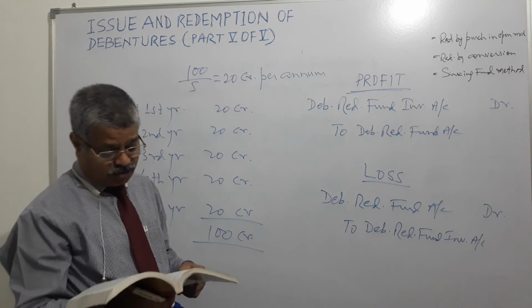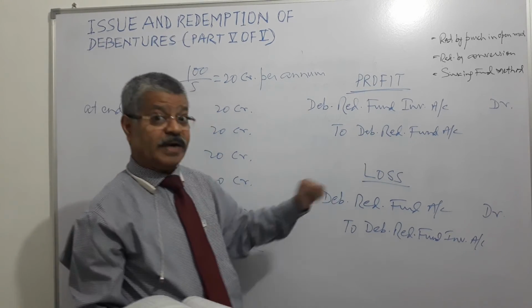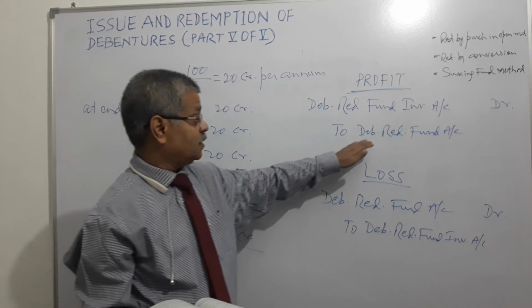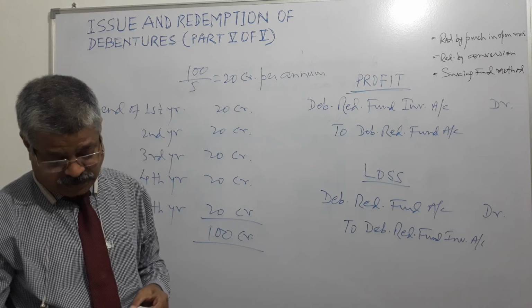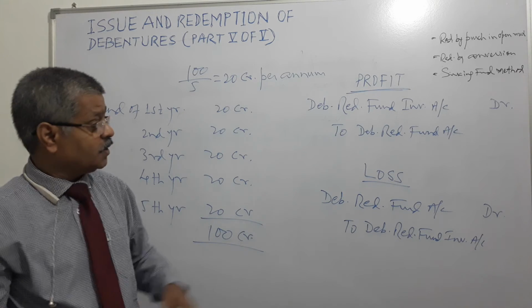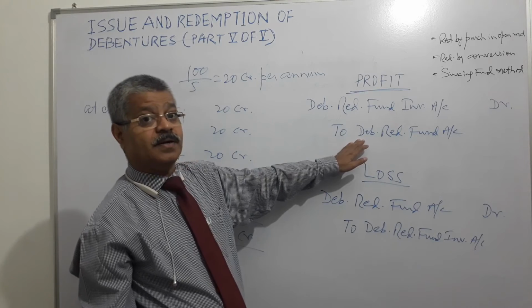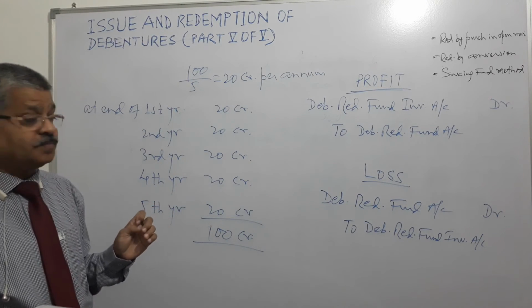And for transfer of debenture redemption fund account balance, finally at the end of the period, for the transfer of debenture redemption fund account balance to general reserve, what are the entries to be carried out? This account will be debited and general reserve account will be credited, right?